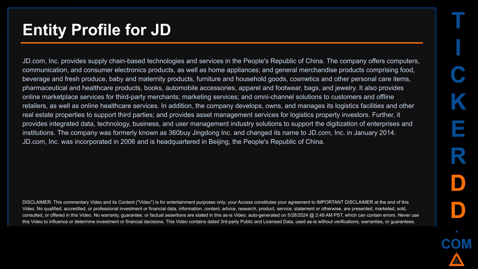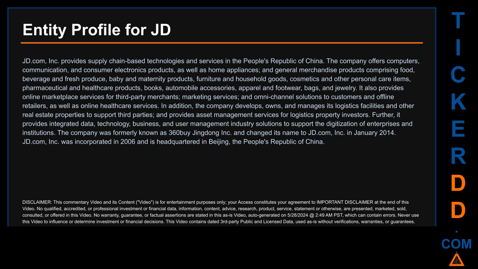It also provides online marketplace services for third-party merchants, marketing services, and omni-channel solutions to customers and offline retailers, as well as online healthcare services. In addition, the company develops, owns, and manages its logistics facilities and other real estate properties to support third parties, and provides asset management services for logistics property investors. Further, it provides integrated data, technology, business, and user management industry solutions to support the digitization of enterprises and institutions.